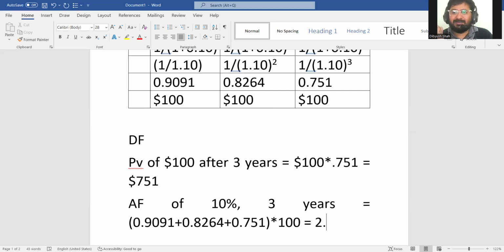So annuity factor has to be used only when a series of same cash flows occur at the end of same time intervals. Otherwise, always use discounting factors if there is a one-time cash flow or separate cash flows occurring.